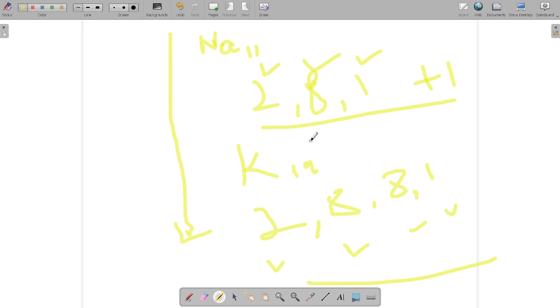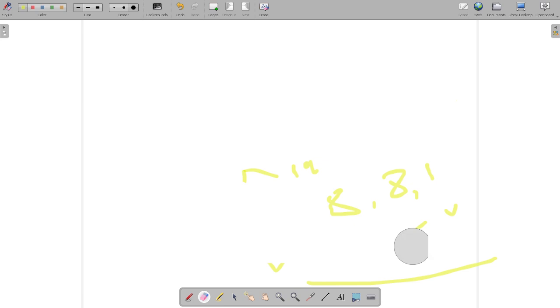So obviously the atomic size will increase as the shells increase. And if we check across the period, then we are able to notice that the size remains the same.